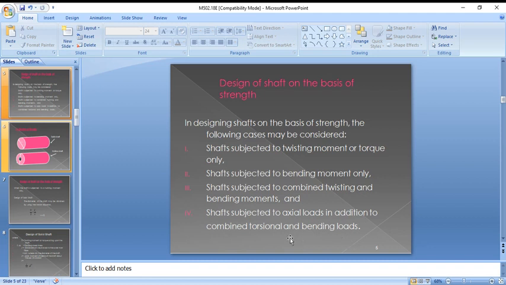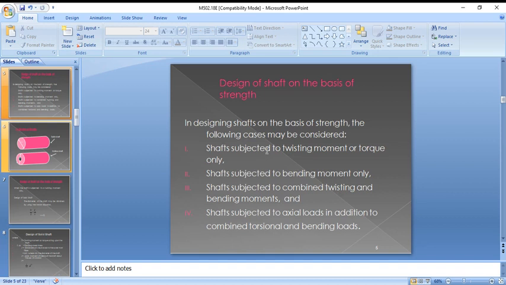If it has to-and-fro movements, then it has axial loads. So these are the four cases considered for strength, and based on these four cases you need to design the shaft.